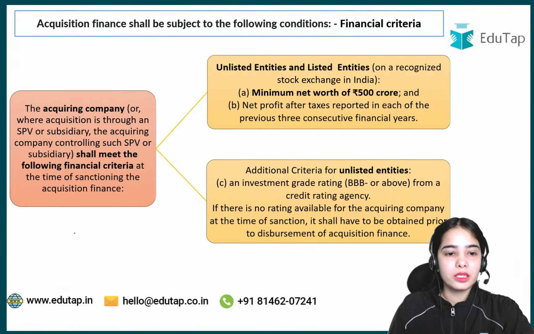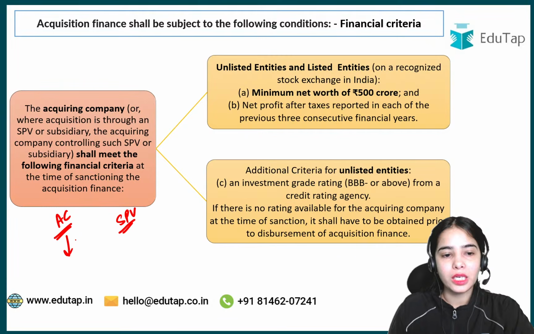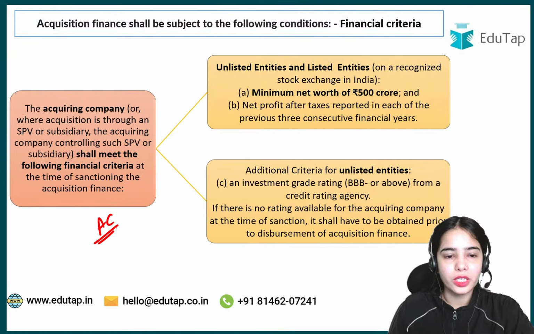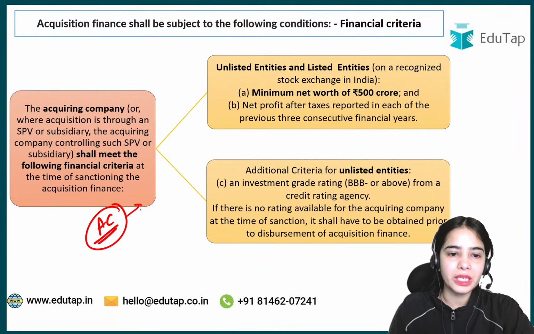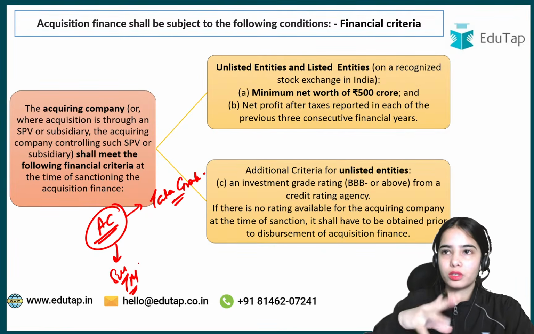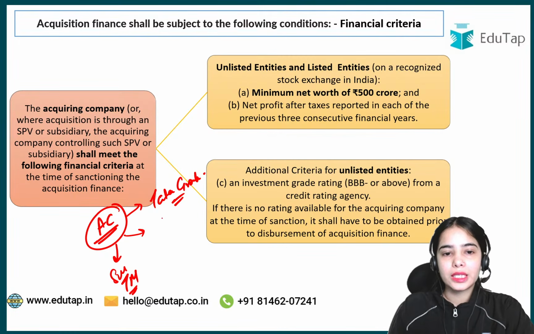See, special purpose vehicle. So remember, special purpose vehicle. Let's say this is an acquiring company. The acquiring company has a subsidiary, like Reliance Industries has the subsidiary Jio Financial that is engaged in the financial domain. Now, financial companies are not allowed here, so let's take some other example. Let's say the acquiring company is Tata Group. Now it has a subsidiary, Tata Motors, that is working in the domain of automobiles.